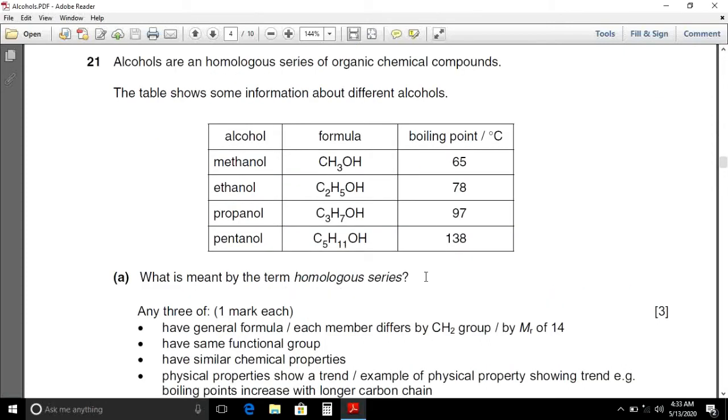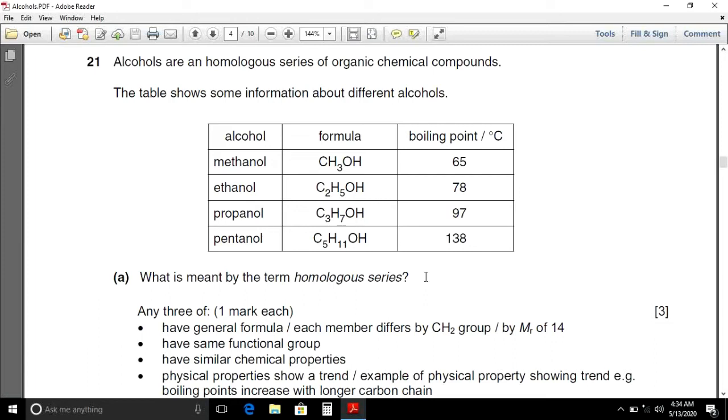Now question number 21. Alcohols are a homologous series of organic chemical compounds. The table shows some information about different alcohols. Methanol, its molecular formula is CH3OH. Its boiling point is 65.